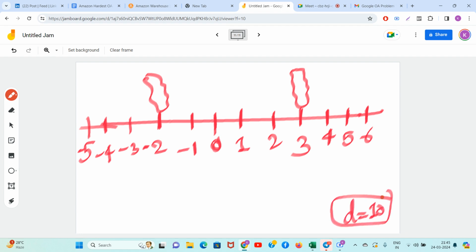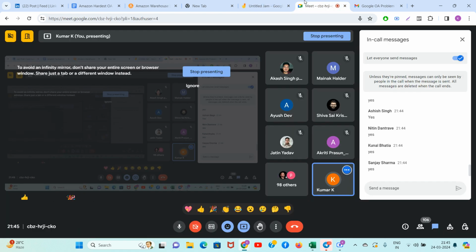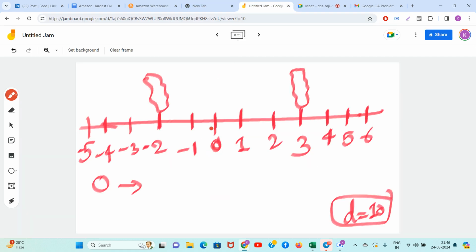Now just tell me, is 0 valid? What is the total cost to bring both these items at 0? No, Shreya, it is not 5. I have to multiply with 2. If you want to bring all the items at point number 0, it will be 10 rupees: 2 plus 3, 5, multiplied by 2. So it is valid. 0 is valid.